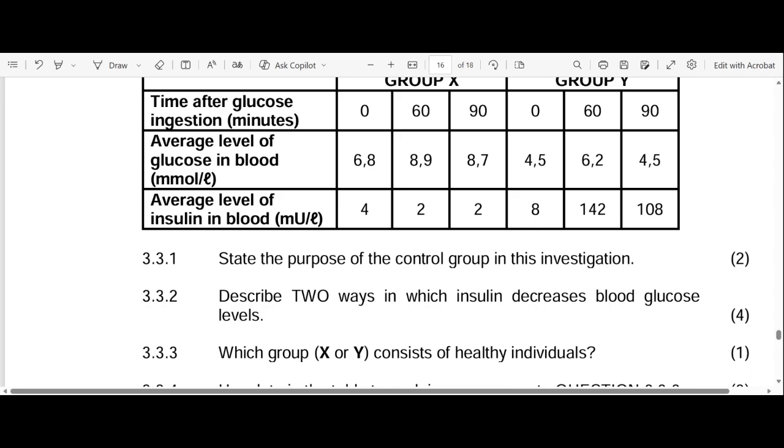In the liver, it will stimulate the conversion of glucose to glycogen. Please don't confuse glucagon and glycogen. Glycogen is a stored carbohydrate, so it will stimulate the conversion of glucose to glycogen. I don't know why I keep on making this mistake. Apologies for that. Then your levels of glucose will come down. Does that make sense? I hope that makes a lot of sense.